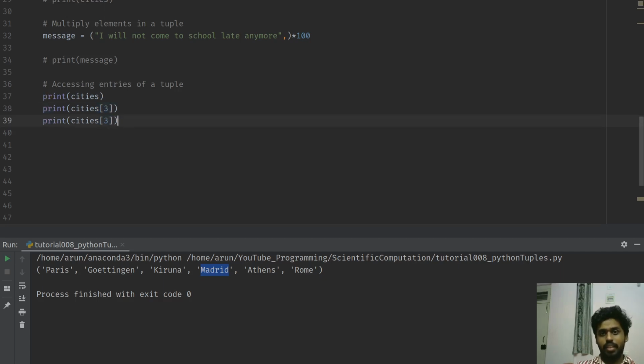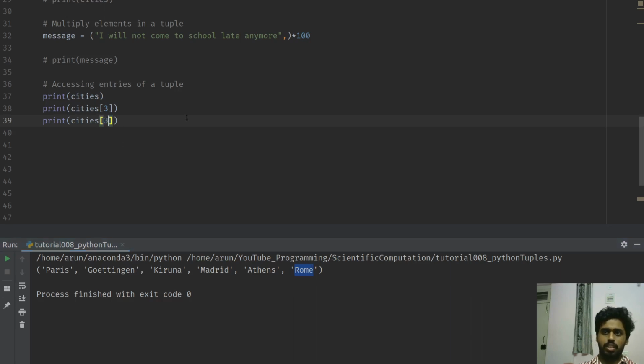All right, so here's the thing. Python has two sets of indices, positive indices and negative indices. Positive indices go from 0 to n minus 1, and they are all in increasing order, going forward, whereas negative indices start from -1 and go in reverse. So for instance, here Paris is 0, Göttingen is 1, Kiruna is 2, this is 3, 4, 5, like that. Rome, which is the last entry, has index -1. So this is -2, this is -3, -4, -5, -6, and so on.